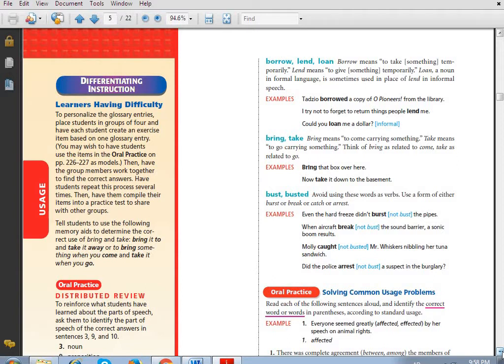It means that bust could be burst. It could mean burst, break, catch, arrest. All of these are meanings for bust. So please don't use it and use the original meaning. Burst, break, catch, or arrest. Okay, what else do we have?